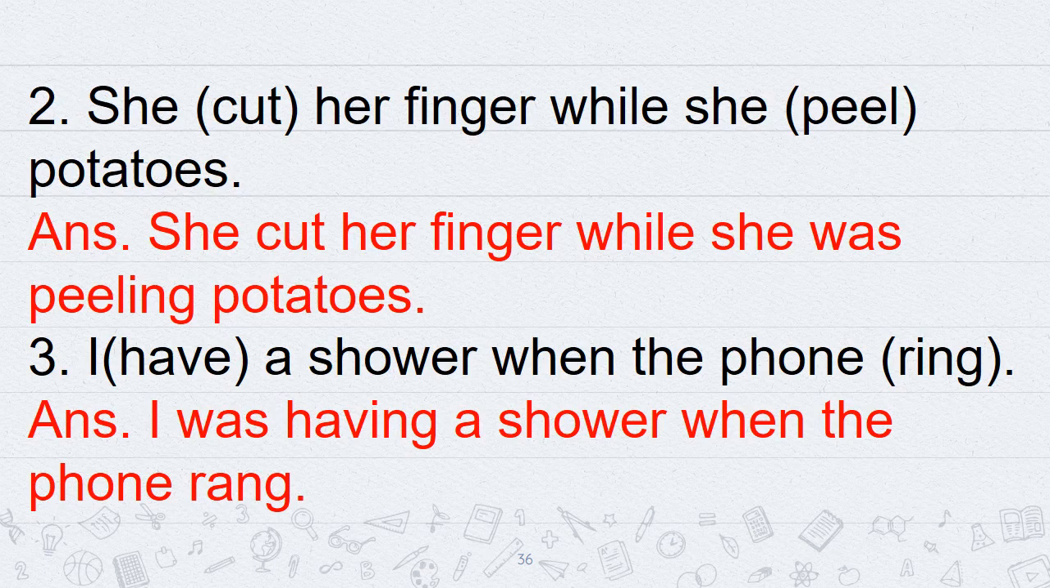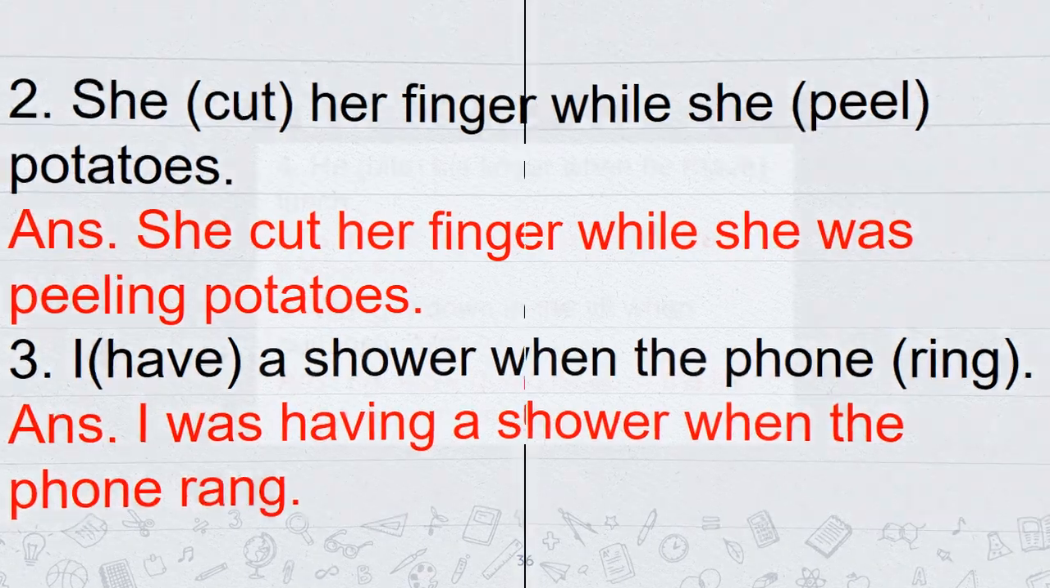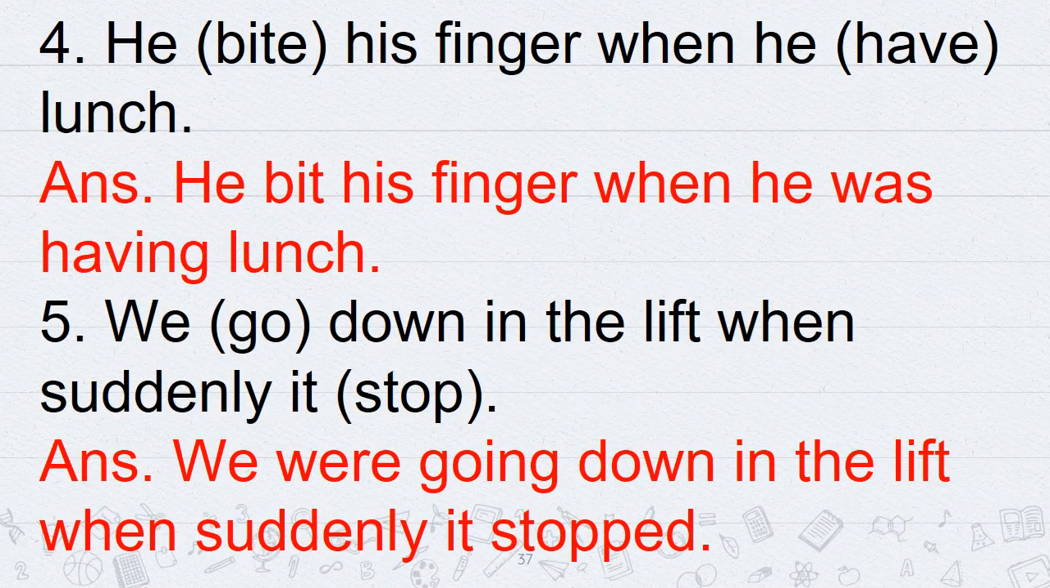Similarly, she cut her finger while she was peeling potatoes. Cut is the second form of cut. I was having a shower when the phone rang. He bit his finger when he was having lunch. Bit is the second form of bite. So bit is the second form of the verb bite, and was having is past continuous tense.